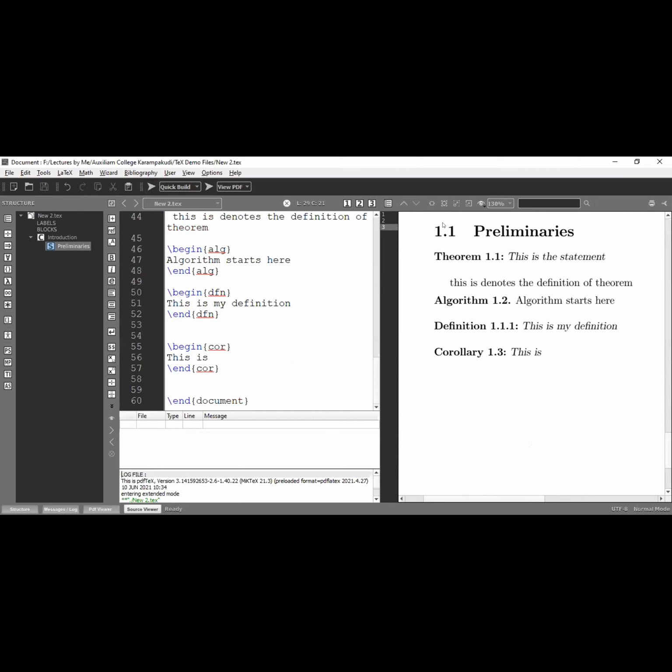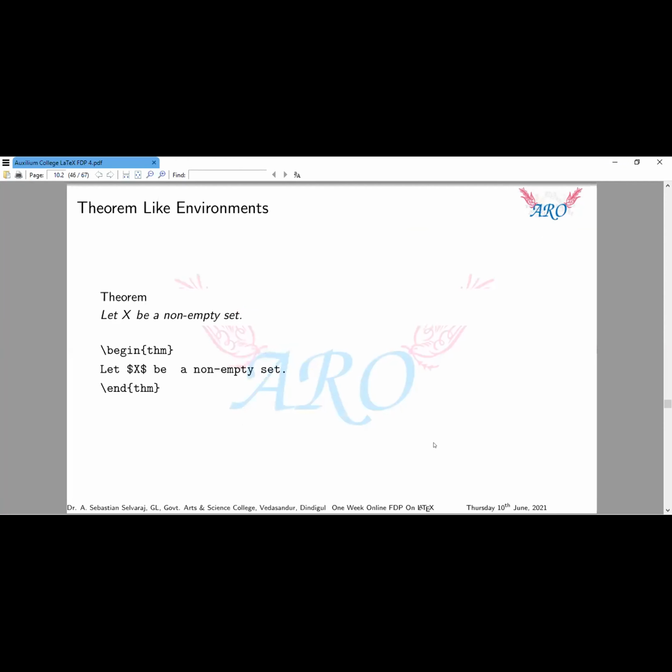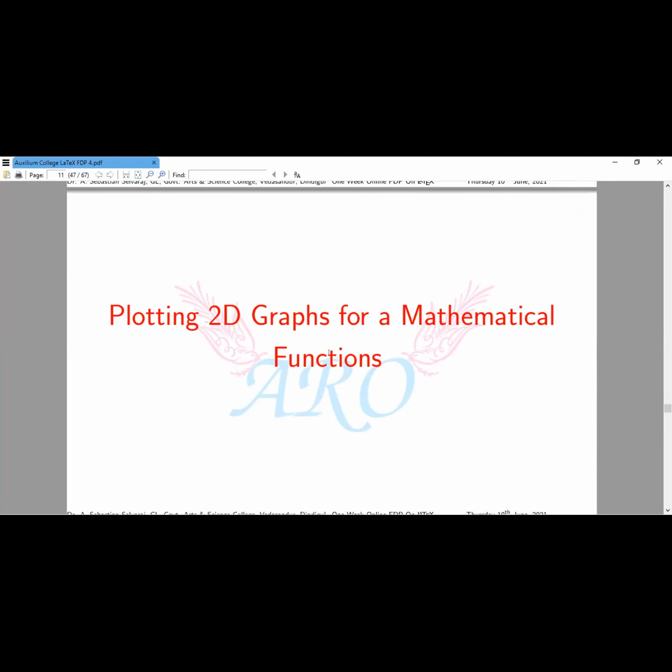Okay, so next one. Theorem, let X be a non-empty set. Okay, next we are going to see how to plot graphs for mathematical functions. These graphs are only basic level. It's also a little bit complicated, so I am choosing only basic level graphs one by one.